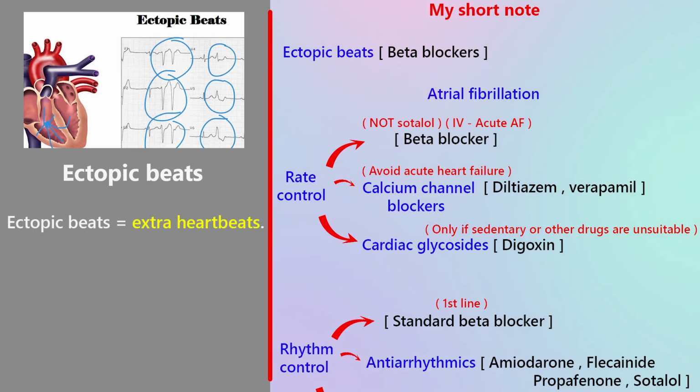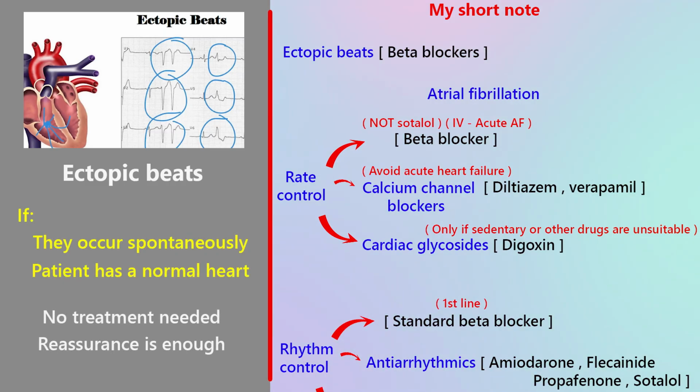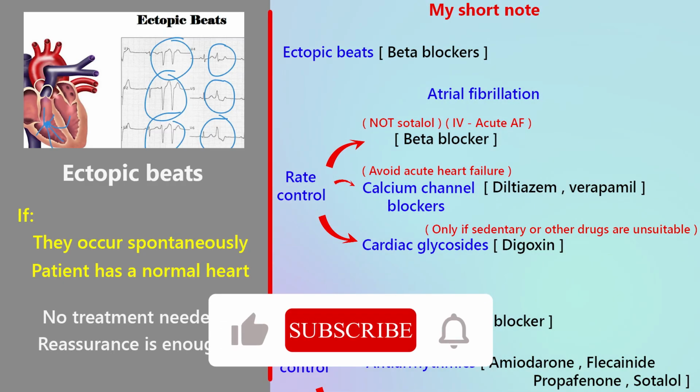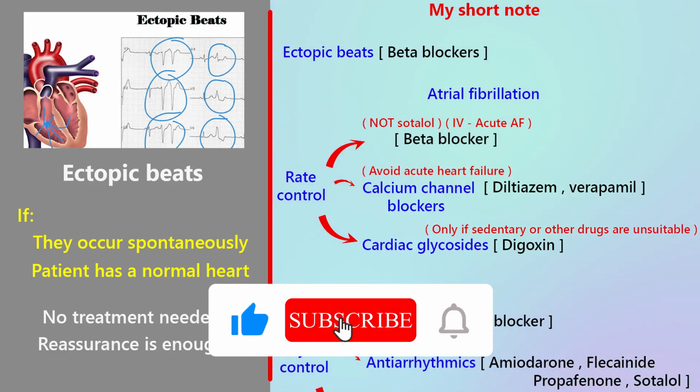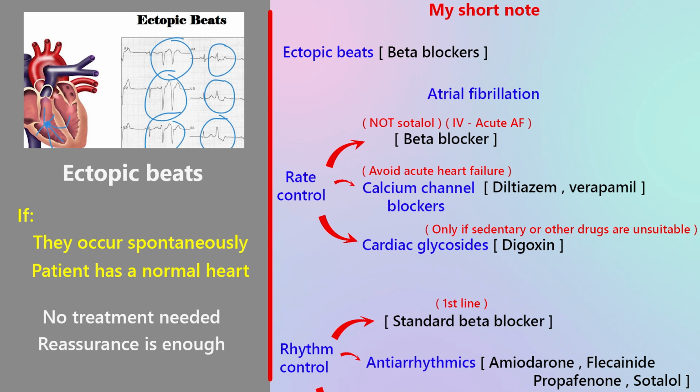What are ectopic beats? Ectopic beats are extra heartbeats originating outside the normal pacemaker. Patients often describe them as missed beats, skipped beats, sudden thumps in the chest. When no treatment is needed: if ectopic beats occur spontaneously, the patient has a normal heart, no structural heart disease. Then remember, no treatment is required. Reassurance is enough. This is very important.